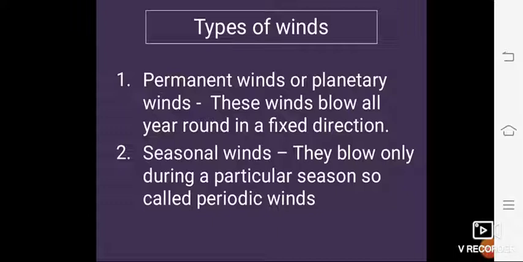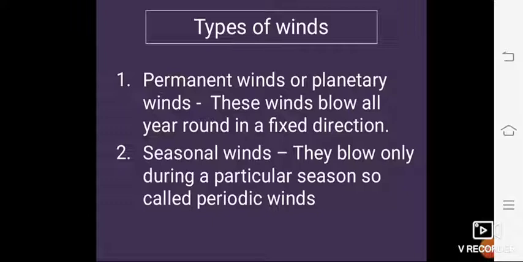Westerly winds that come from the west blow from subtropical high pressure zones to subpolar low pressure zones, and polar winds, which come from the east, blow from polar high pressure zones to subpolar low pressure zones. Their direction is fixed all year round, so these winds are called permanent winds.